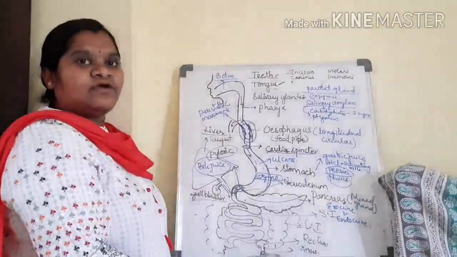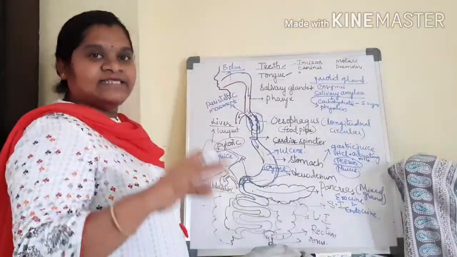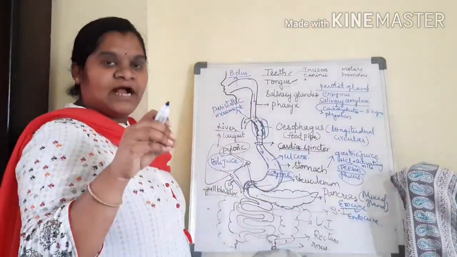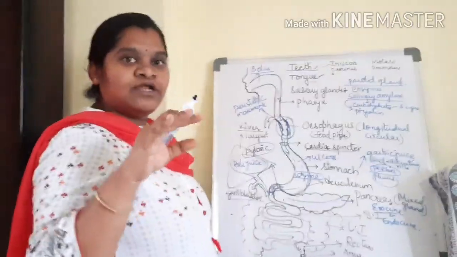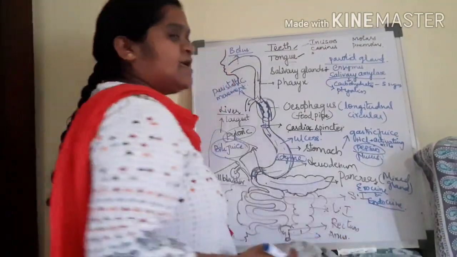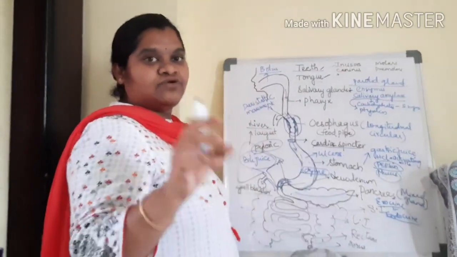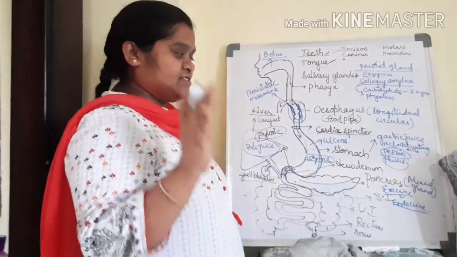Exocrine means duct glands. Endocrine means ductless glands. Exocrine glands store some part of what the body requires, and whenever it is required, they release it. But coming to endocrine, whenever required, it is released directly. That is the difference between endocrine and exocrine.